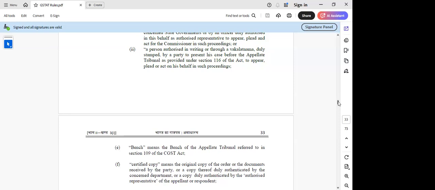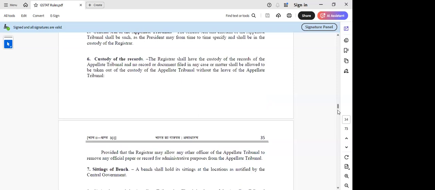Sir, in the certified copy definition, it is not specified that the appellant himself can sign. No, no. What the principal cannot do, the agent can never do. This certified copy, previously, how it started in Rule 108, where they said you had to get a certified copy from the department. The department was refusing to give a certified copy. Then there are decisions to say self-certified is sufficient. Then they removed the certified copy from the rule itself to say that self-certified is sufficient.